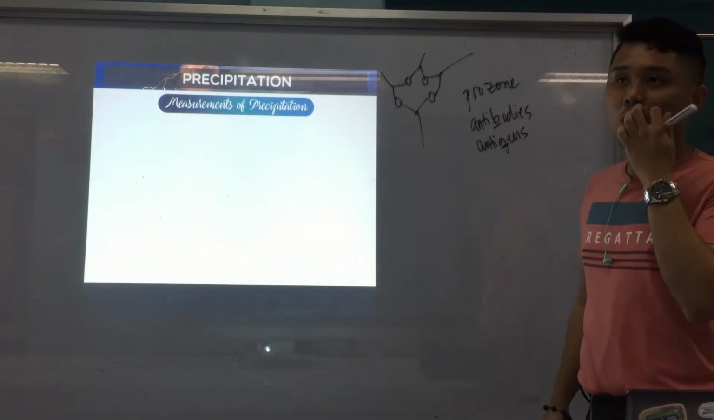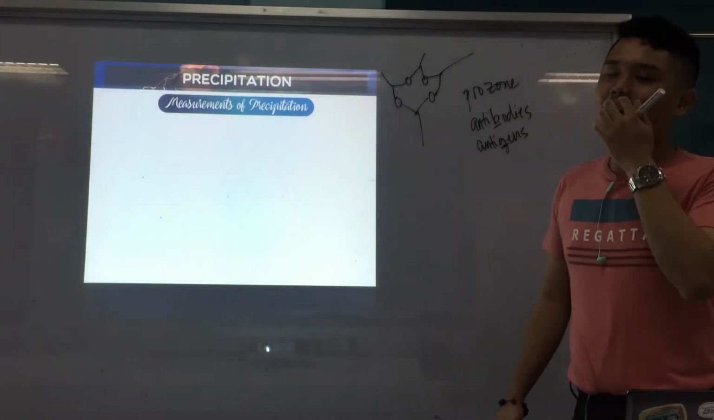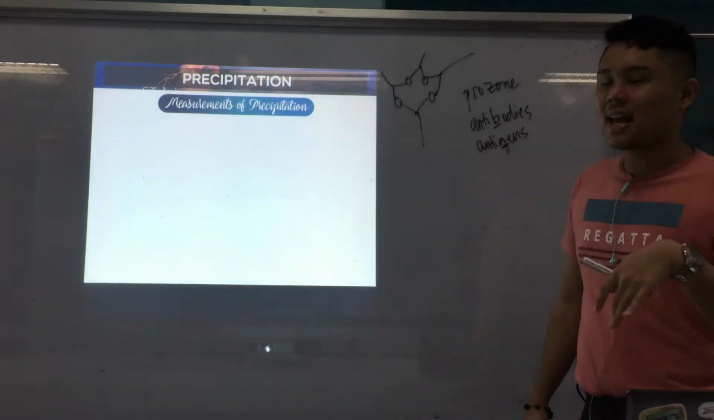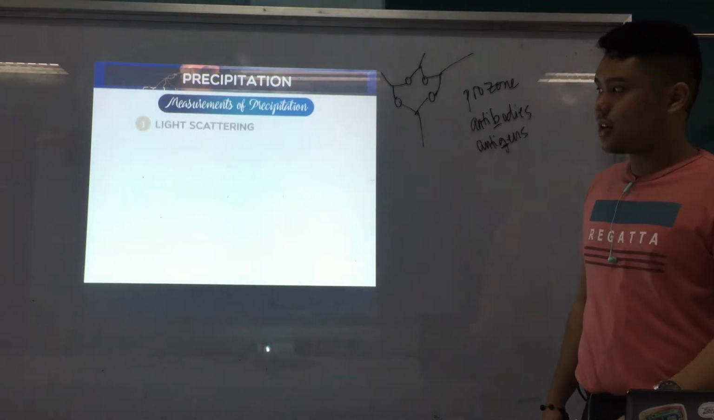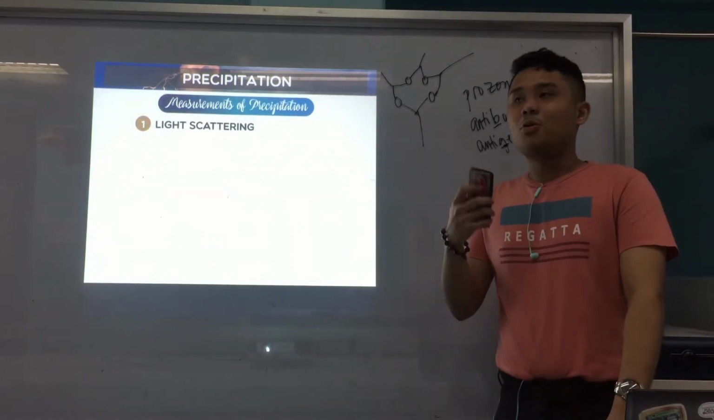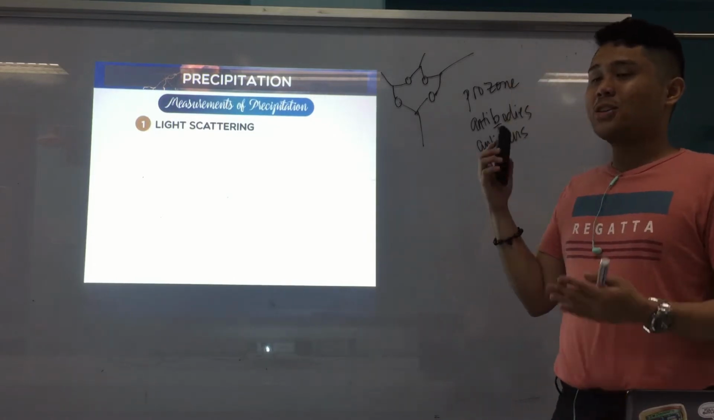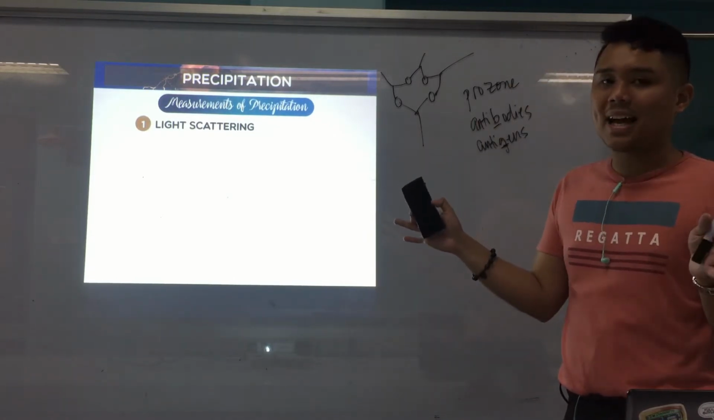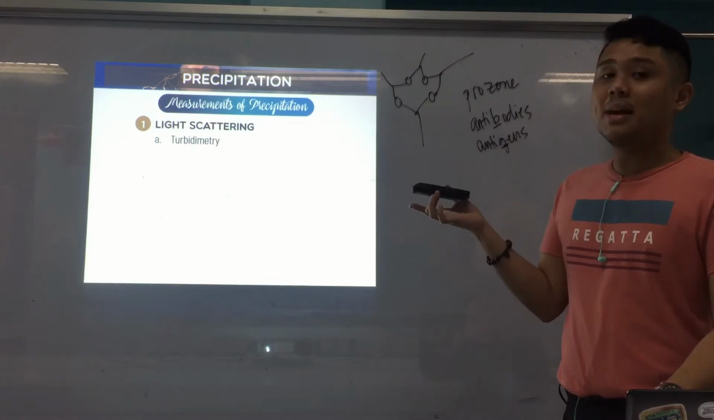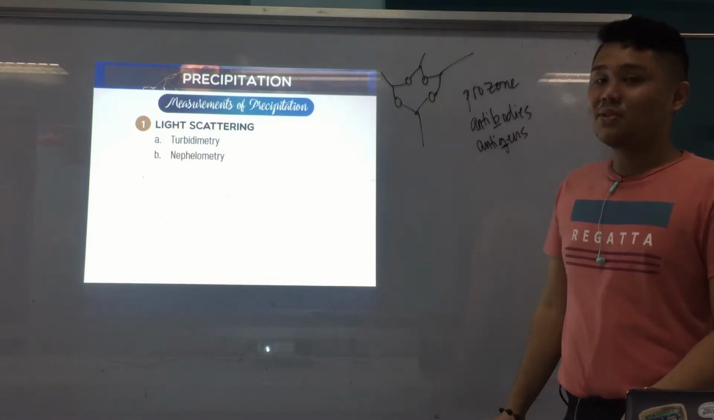And in a way, these are also a type of immunoassays, in detecting diseases and all that. Alright, so we'll start first with light scattering. We measure the amount of light that is scattered. First is of course turbidimetry, and letter B is nephelometry.